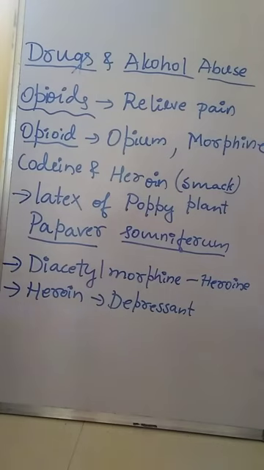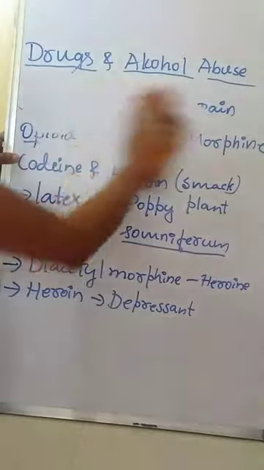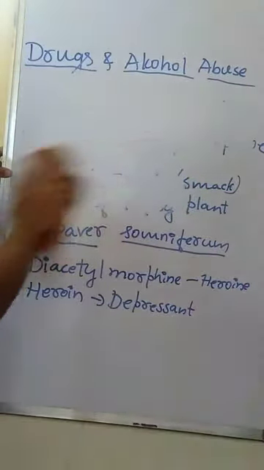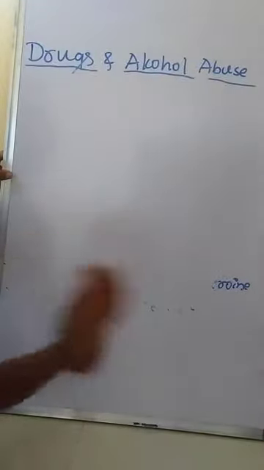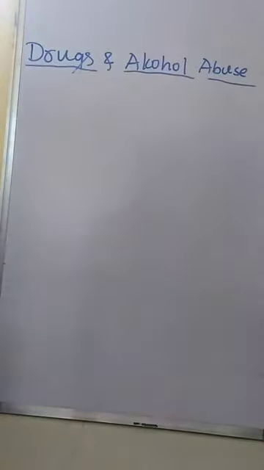Next one is cannabinoids. Opioid is a type of commonly used drug, and another commonly used drug is cannabinoids.